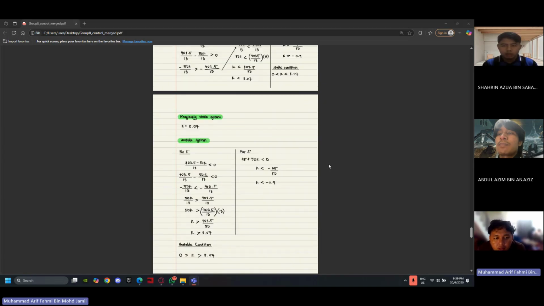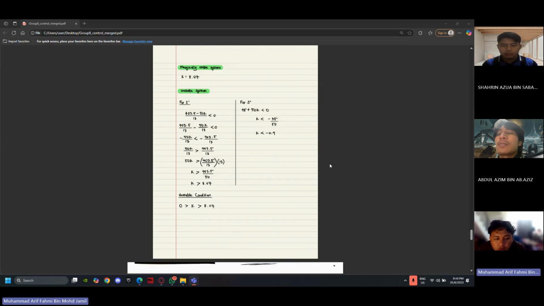Marginally stable system: K equals 8.07. Unstable system: from the s to the 1 row, 403.5 minus 50K over 13 less than 0, so K greater than 403.5 over 50, K greater than 8.07. From the s to the 0 row, 45 plus 50K less than 0, so K less than negative 45 over 50, K less than negative 0.9. The stable condition is 0 less than K less than 8.07. That's all from me. Thank you.